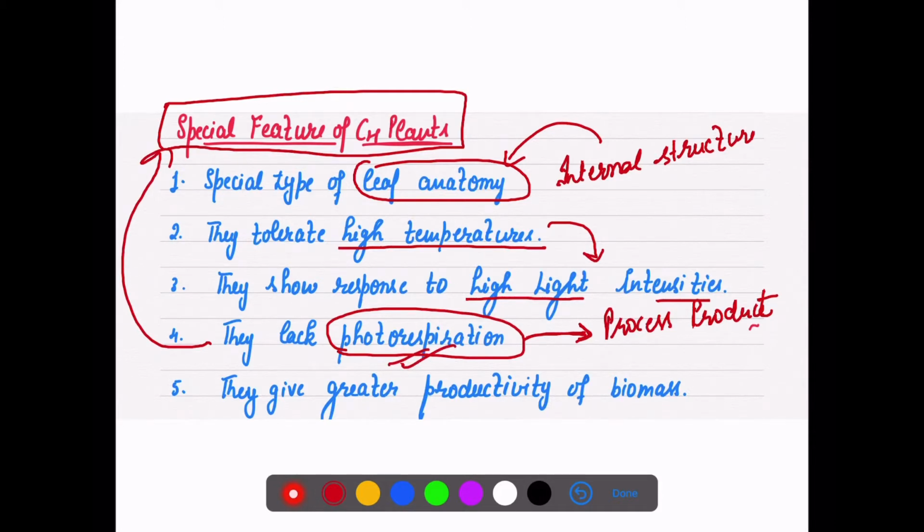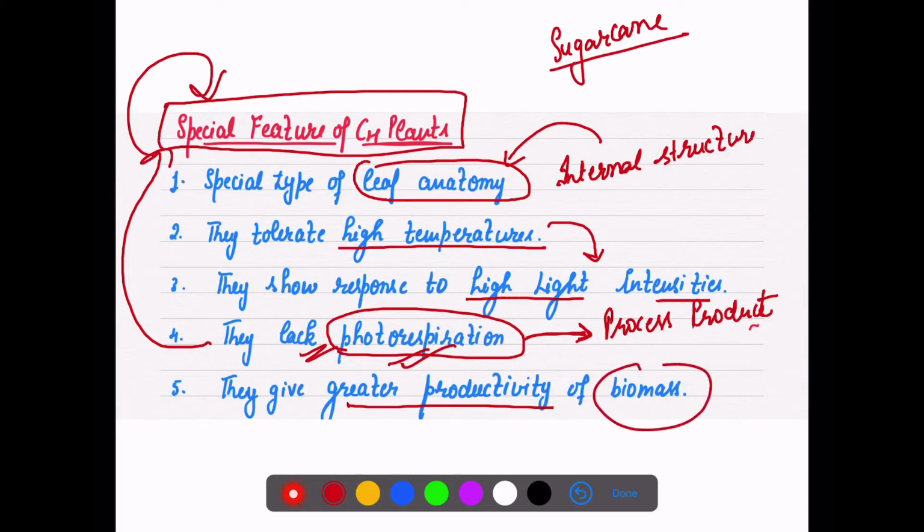They are so much adapted, they have evolved themselves. उन्होंने अपने आप को इतना चेंज किया है कि they lack photorespiration. They don't go through this process. They give greater productivity. As you know, a sugarcane crop has very high productivity in terms of biomass. So these C4 plants give great productivity in terms of their crops, or in terms of their weight or biomass.